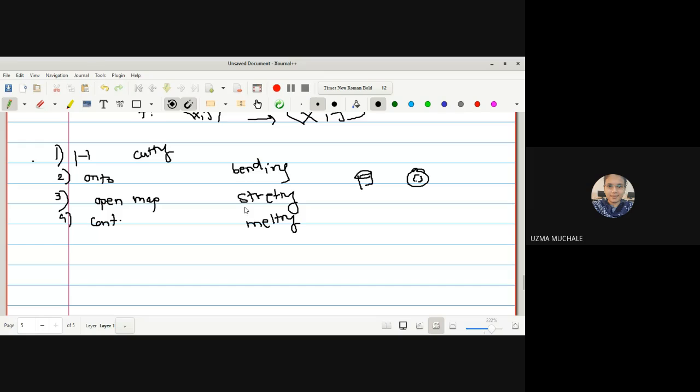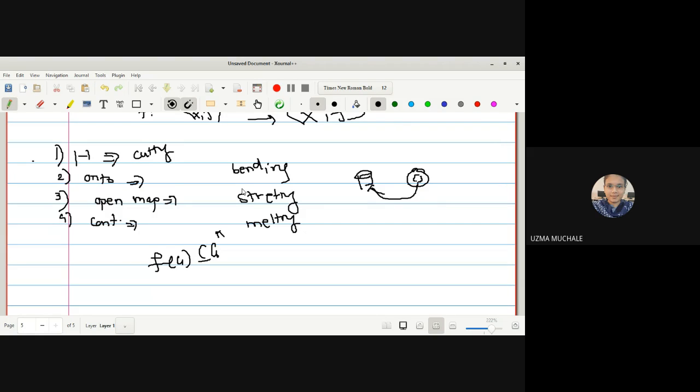You are having bending, stretching, melting, but not cutting, because in that animation that I have shown, we did not cut the cup, we only melted it and converted it into the form of a donut. So one-one ensures that there is no cutting of that object. Onto ensures that whatever the element may be here, its inverse image will always exist. If there is any element or point in the donut, its inverse image obviously you will find in the cup. Correct? And what do you mean by open map? If there is any open set here, the image of the open set is also an open set. And continuity means what? F image of G is contained in G star.